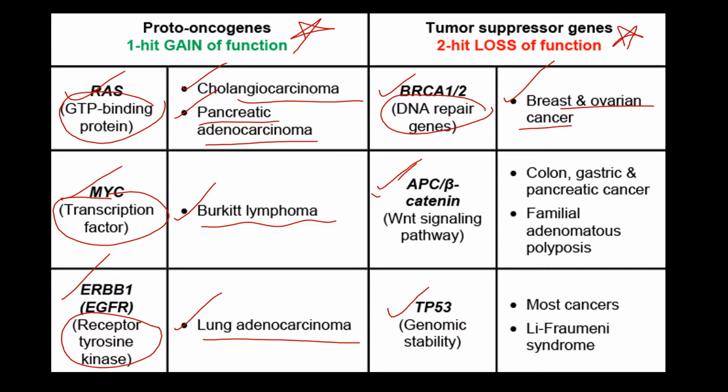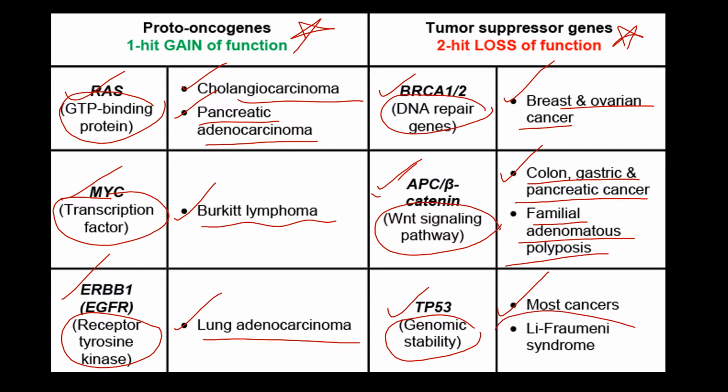APC or beta catenin is involved in the WNT signaling pathway and can lead to colon, gastric and pancreatic cancer, with familial adenomatous polyposis. Next, TP53 is a genomic stability provider gene, and mutations in such genes can be seen in most cancers, but most commonly and most importantly in Li-Fraumeni syndrome.